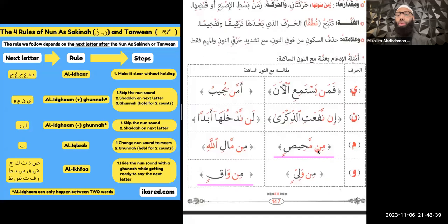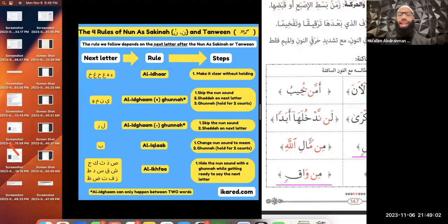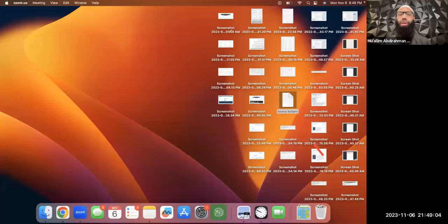So here we have a nun as-sakina. We know because there's a nun that doesn't have anything on it. The next letter is a meme, which is one of these letters. So we're going to follow these steps. We're going to skip the nun sound, so what I'm going to do is just write right here. We're going to skip this sound. We're going to put a shadda on the next letter. Now you're going to see something really cool here.